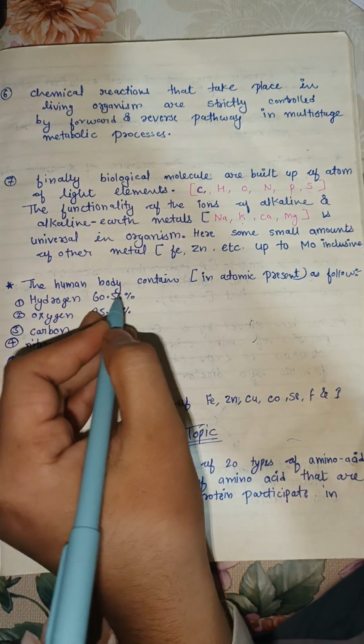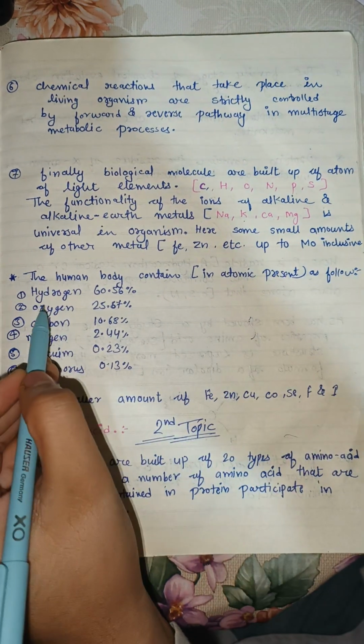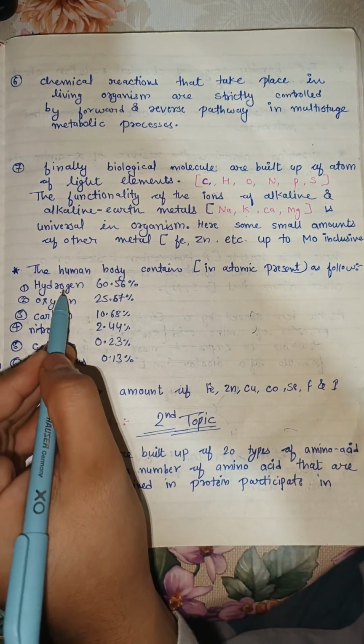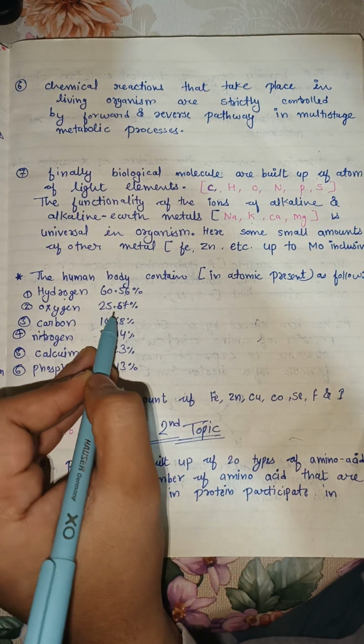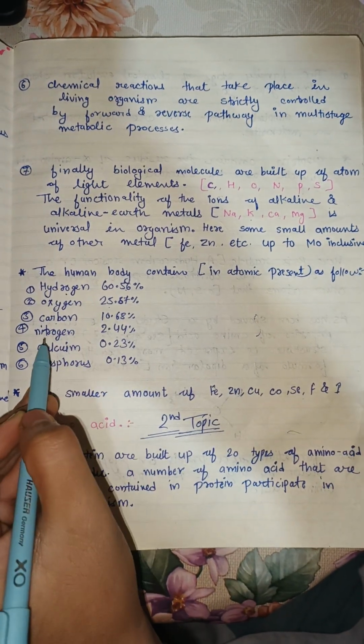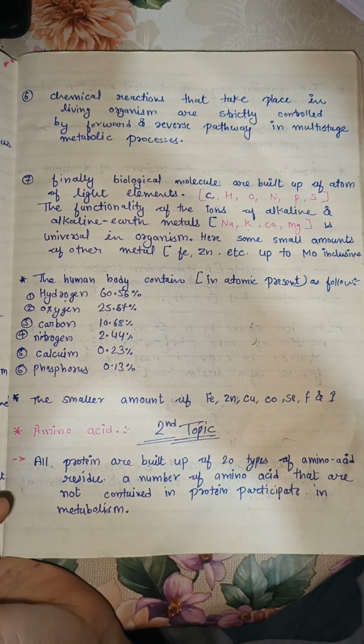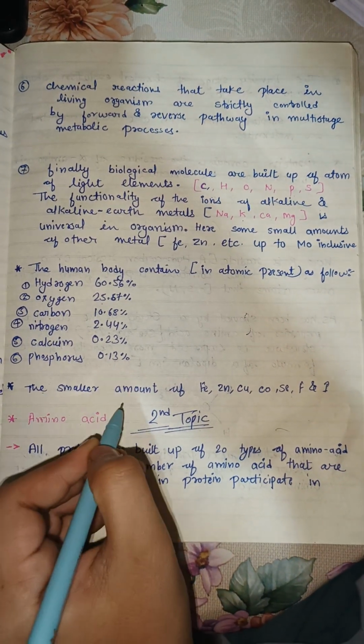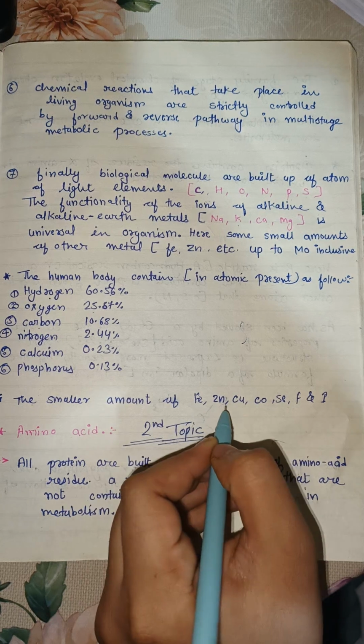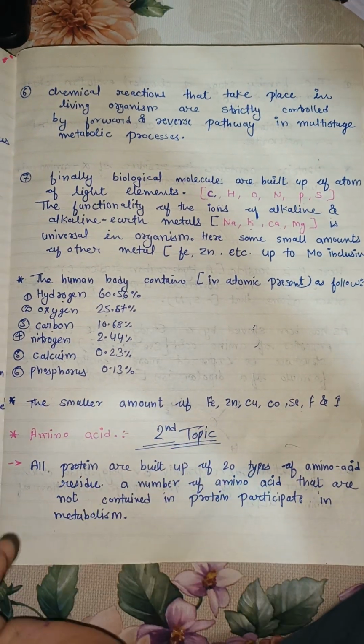Here the human body contains atoms present as follows. Hydrogen 60%, oxygen 25%, carbon 10%, and some others like nitrogen, calcium and phosphorus, and smaller amounts of iron, zinc and copper are also present.